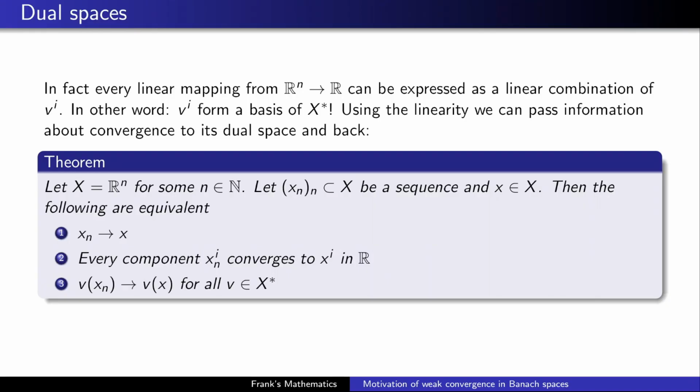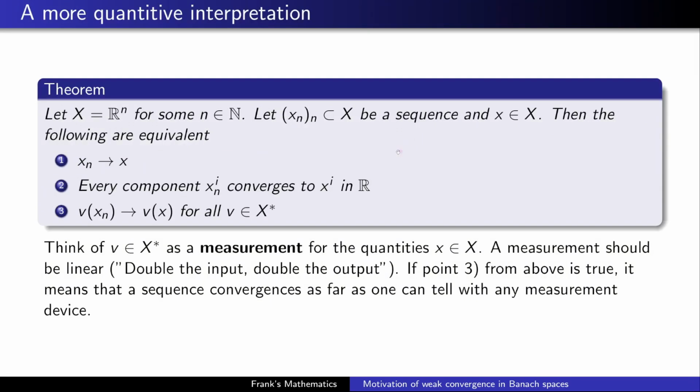Maybe this becomes more clear if you do a more quantitative approach. Think of a system which you can only measure the output through some measurement device. And our system is X, and our measurement device is an element of the dual space, because the output of V applied to our system is a number, a real number. This is something you can measure. And the measurement, of course, should be linear, because if you double the input, you want to double the output. So think of the dual space as measurements for our quantities X.